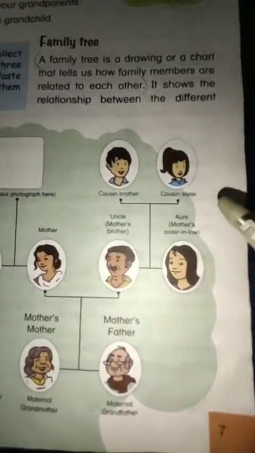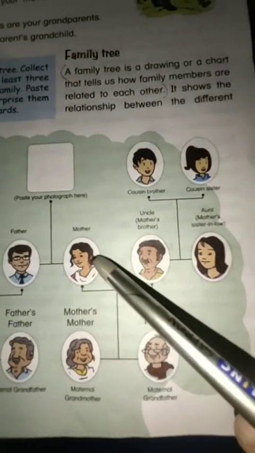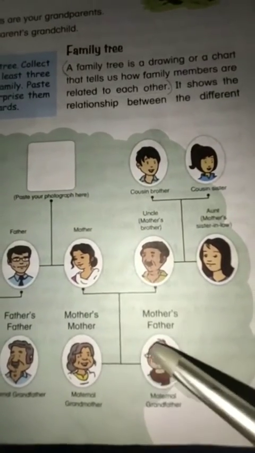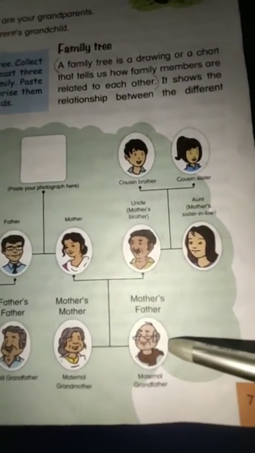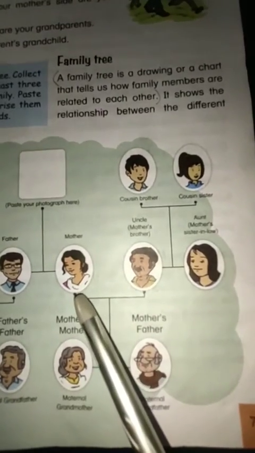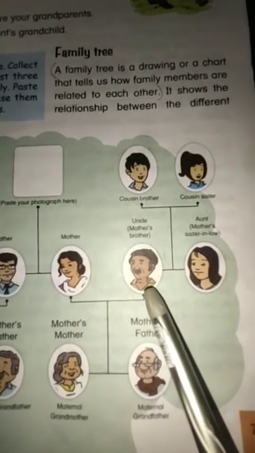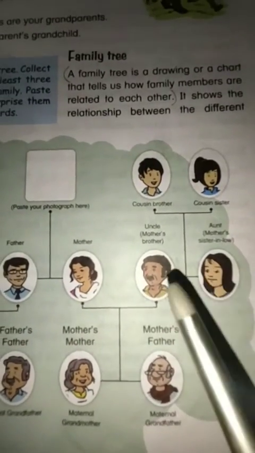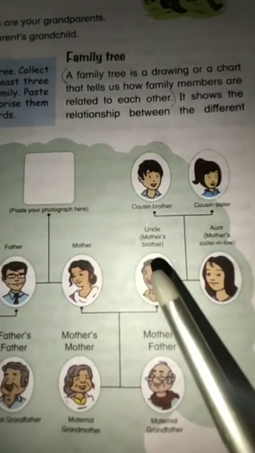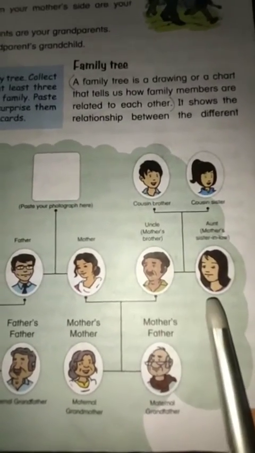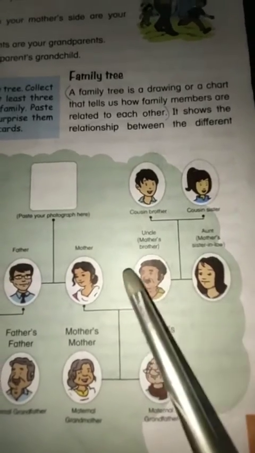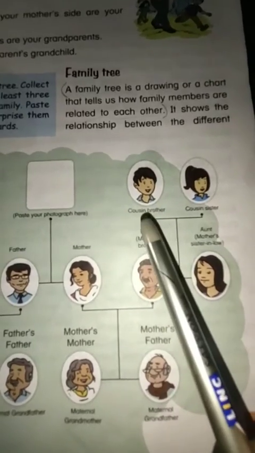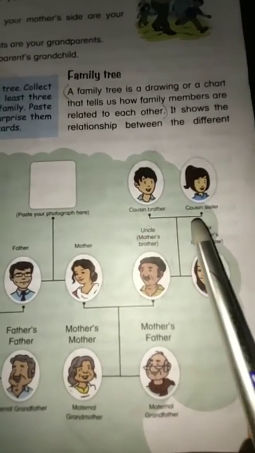Now we will read about your maternal side. Your mother has her mother and father, that is your grandparents, maternal grandmother, maternal grandfather. Your mother has a brother, that is your uncle, and his wife is your aunt. This is your maternal uncle and this is your maternal aunt. They have one boy and one girl. So these are your cousin brother and cousin sister.